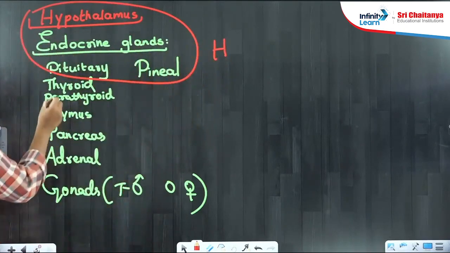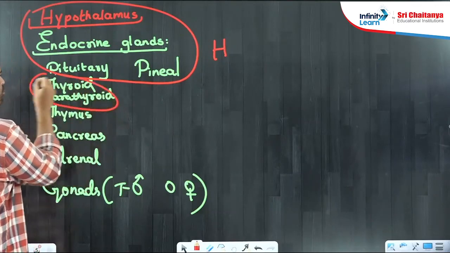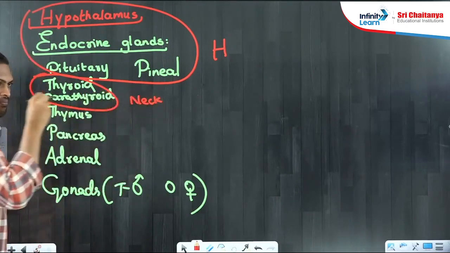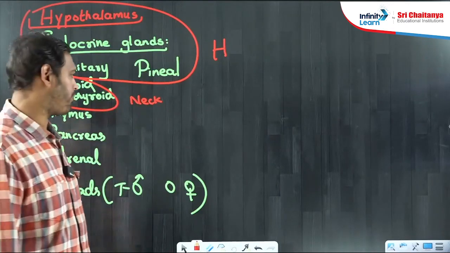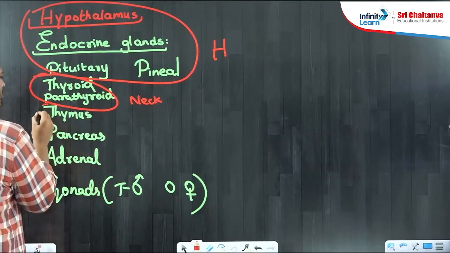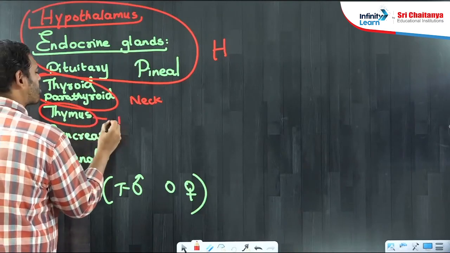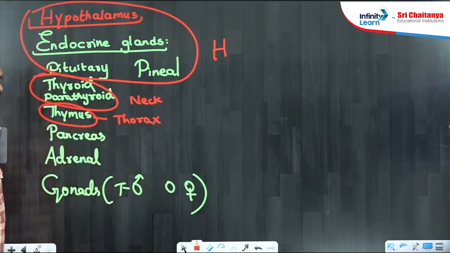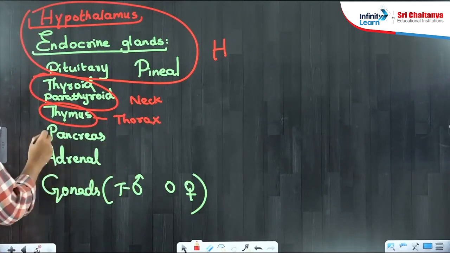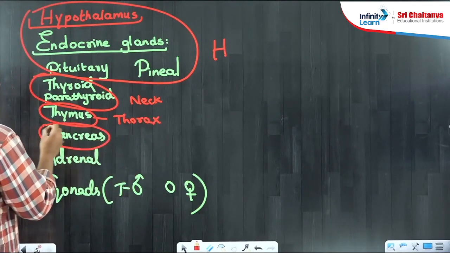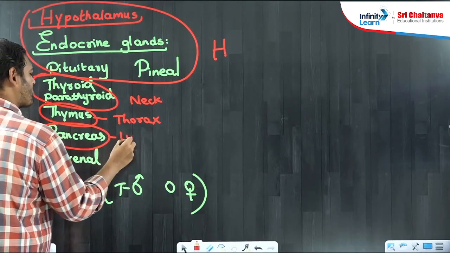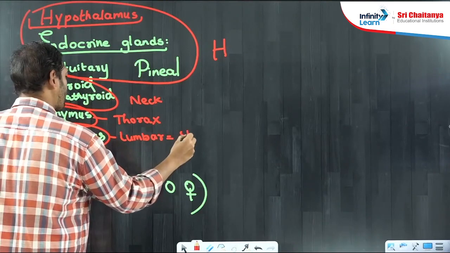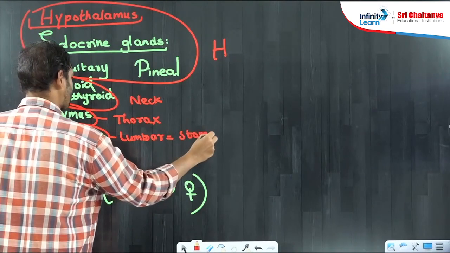Okay, these glands are inside your throat, neck region. Done. This gland was in your thoracic chamber. Okay, this gland was in the lumbar, stomach chamber, near stomach, adjacent to stomach, beneath stomach.